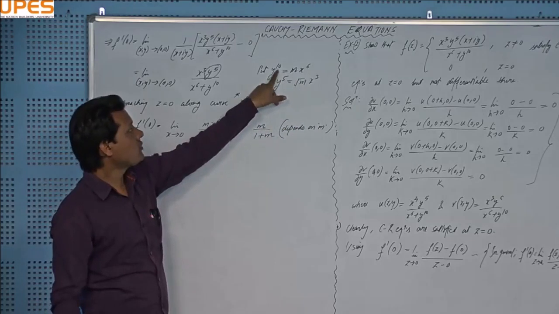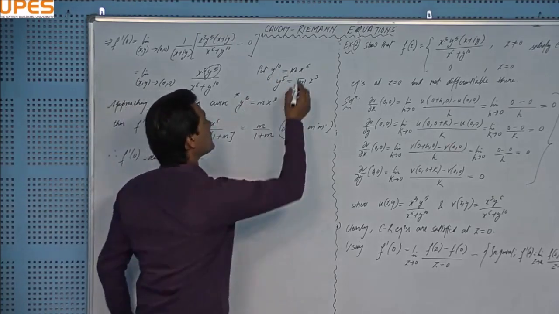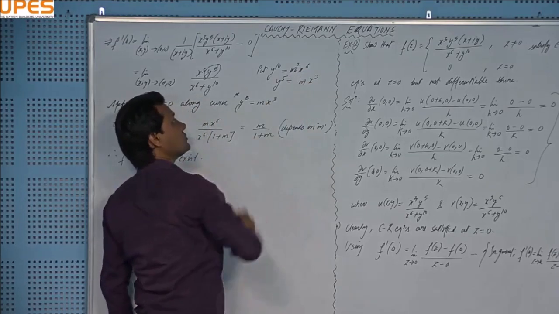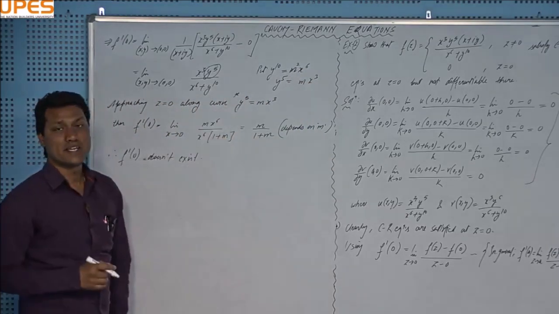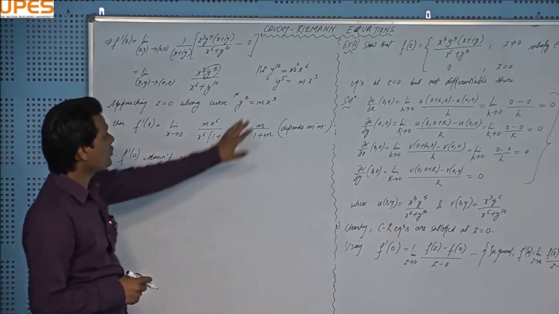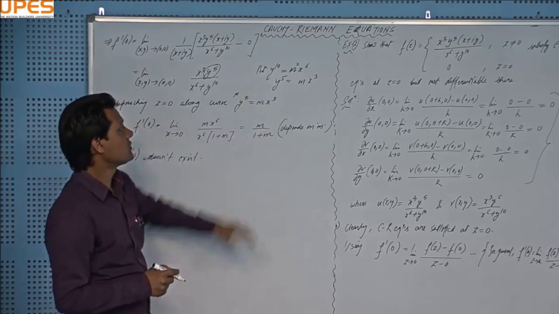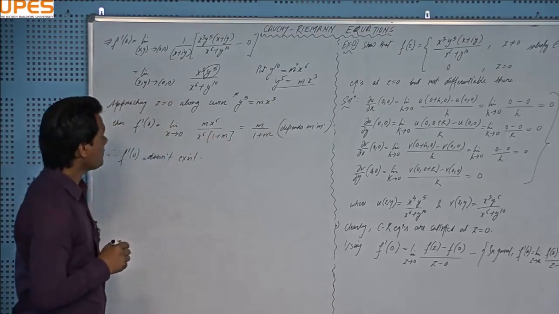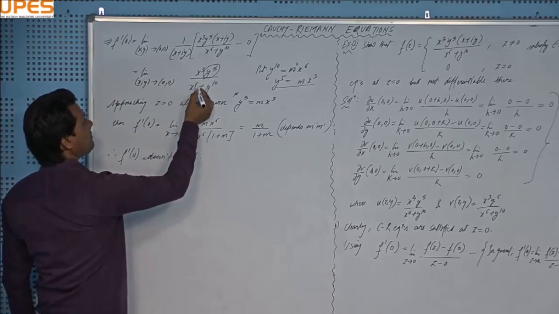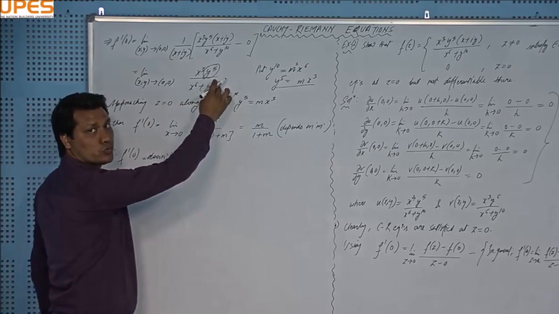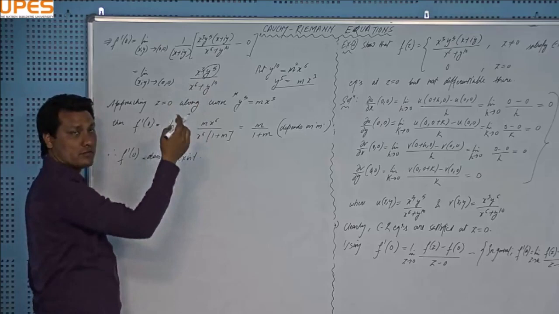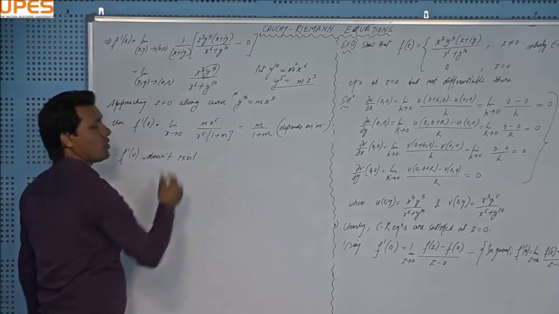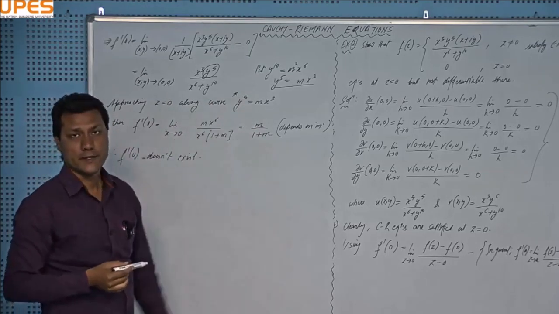So rather than taking y to the power 10 equal to m x to the power 6, if I take m square here, then I will get rid of this square root also, right? And that will make my calculation easier, right? So this is the point you need to know, the selection of the curve, and see this y to the power 5 is equal to m x cube, same, right? Suppose it is x to the power p and y to the power q, right? And q is bigger than p, fine. Then you will substitute y to the power q equal to m times x to the power p, right? Similar to this one, fine.